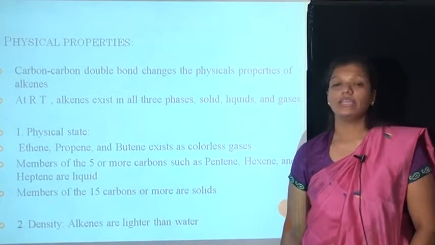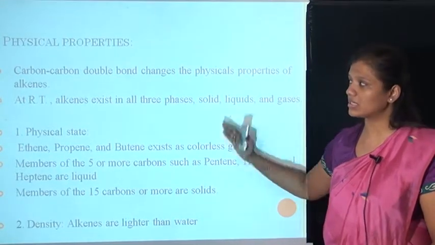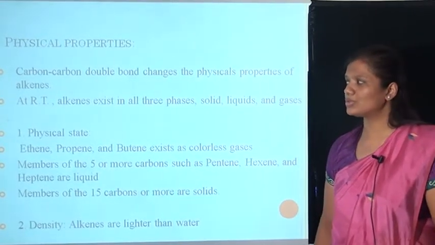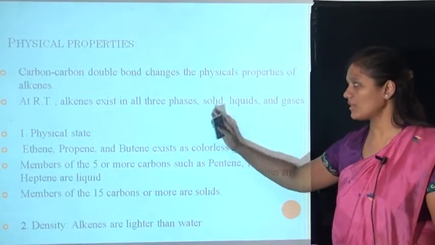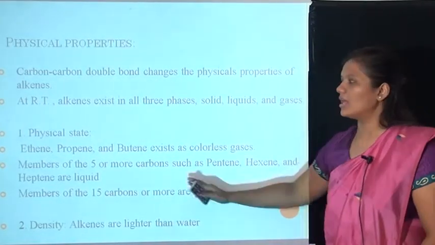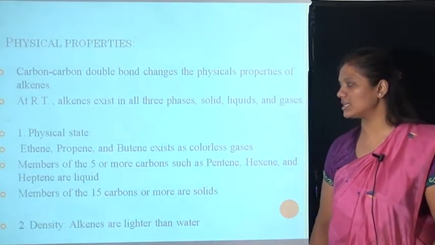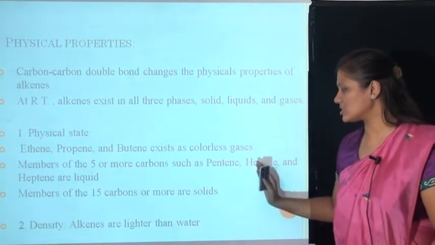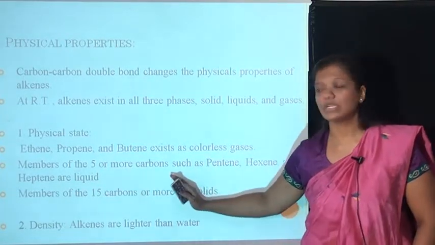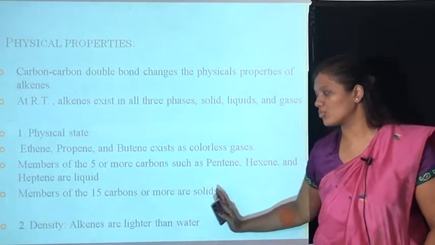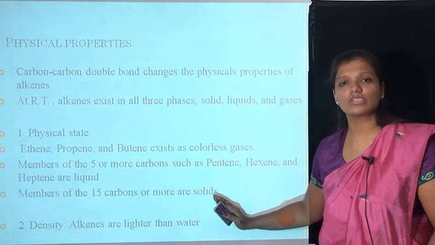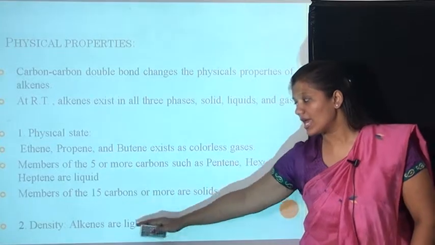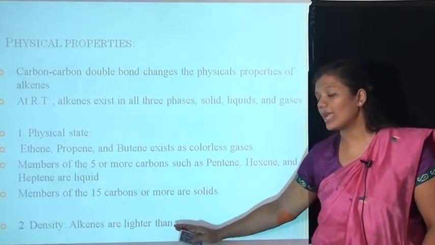The physical properties of alkenes. What are the physical properties of alkenes? It is written here. The carbon-carbon double bond changes the physical properties of the alkenes, as at room temperature alkenes exist in all 3 phases: solid, liquid and gas. First one, the physical state. Ethene, propene and butene exist as colorless gases. Members with 5 or more carbons such as pentene, hexene and heptene are liquids. Members with 15 carbons or more are solids. This shows that as the number of carbons increases, the physical state changes accordingly. Now density: alkenes are lighter than water.